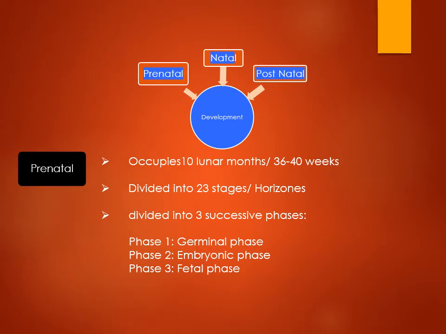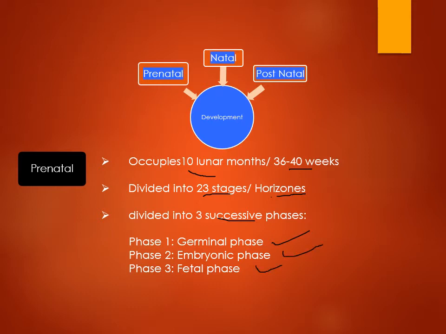What exactly is development? Development is a process of maturation which includes prenatal development, that is before birth, natal development, that is at the time of birth, and postnatal development, that is after birth. Prenatal development occupies approximately 10 lunar months or 36 to 40 weeks, which is further divided into 23 stages or horizons. Prenatal development has three phases: first is germinal phase, then embryonic phase, and fetal phase.